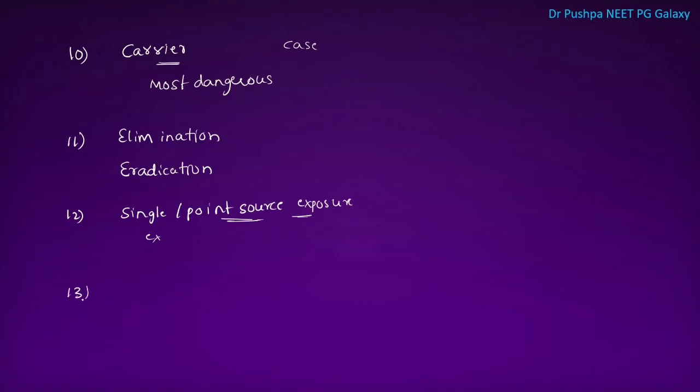Next one is, what is the route of measles vaccination? That is subcutaneous route. We will give measles vaccination in right arm. The quantity is 0.5 ml.